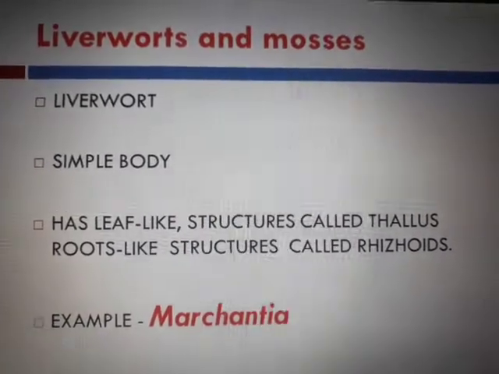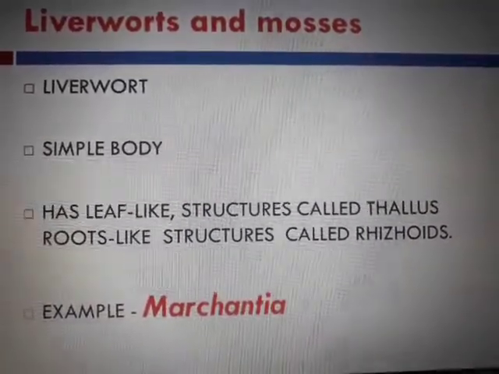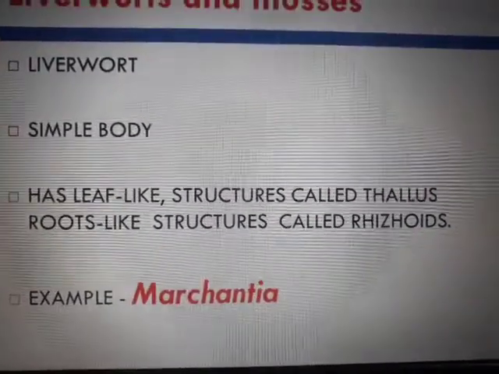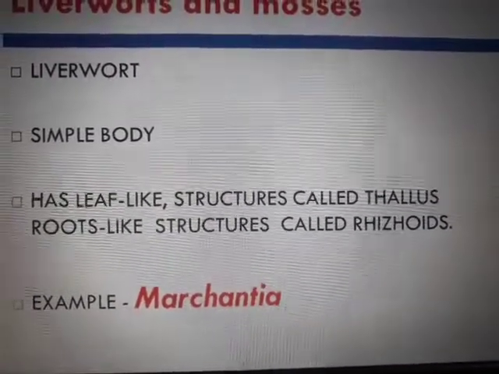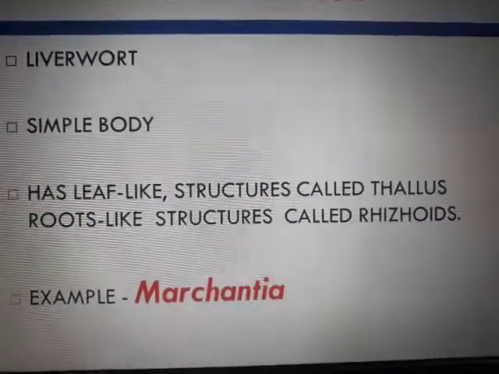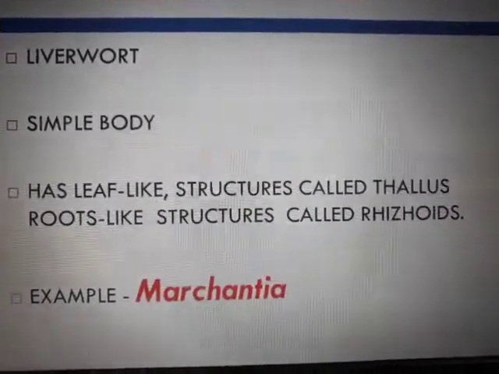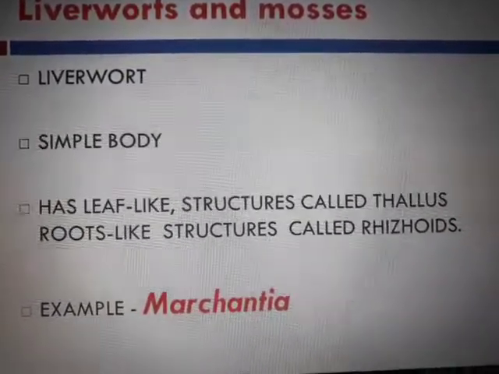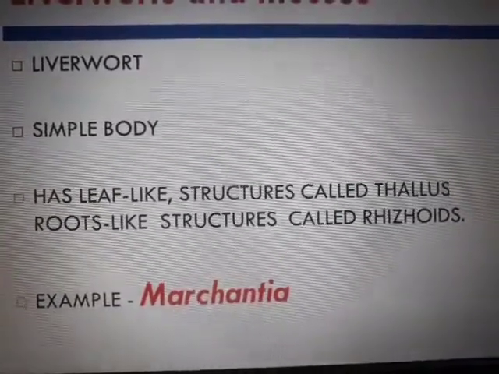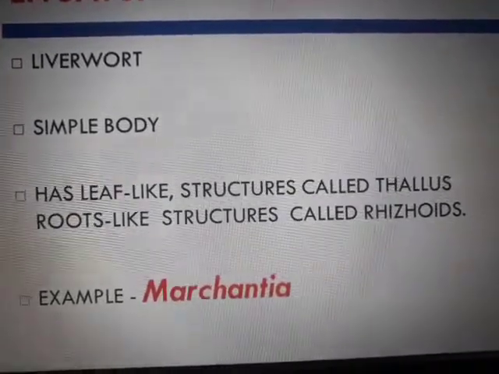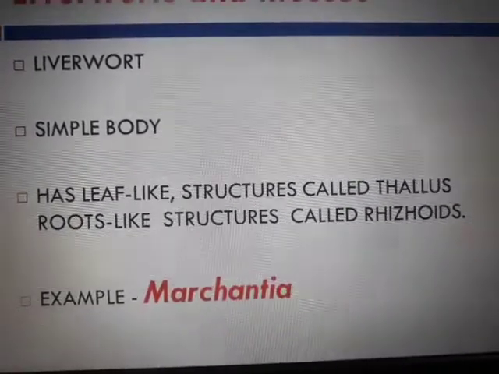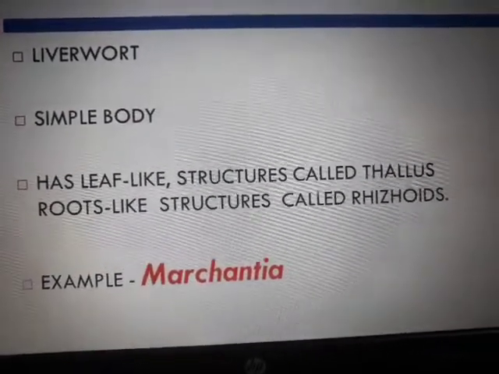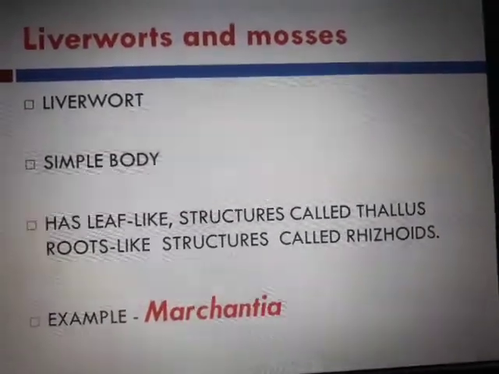Liverworts and mosses have a simple body. It does not have leaf, root and stems, but it does have leaf-like structures and root-like structures. Liverworts and mosses have leaf-like structures called thallus, and root-like structures called rhizoids. And an example given here is Marchantia, an example of a liverwort.